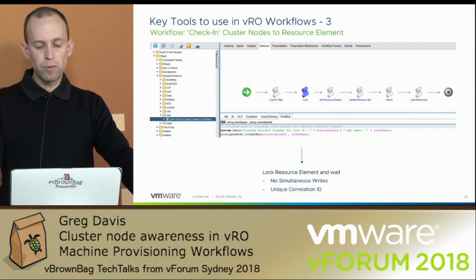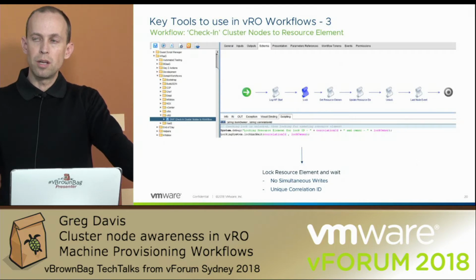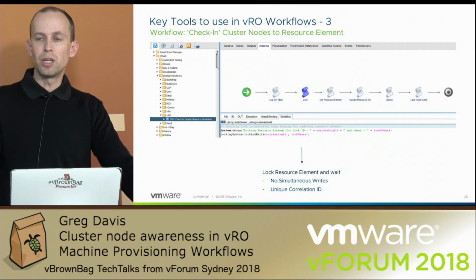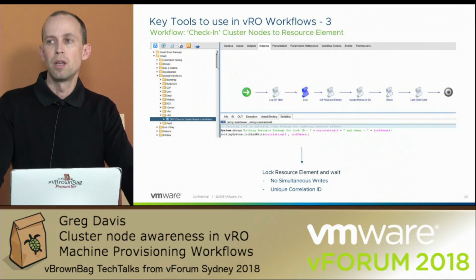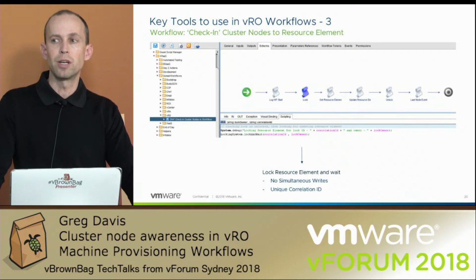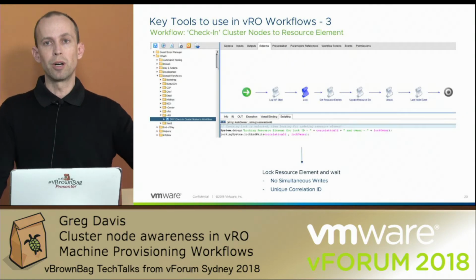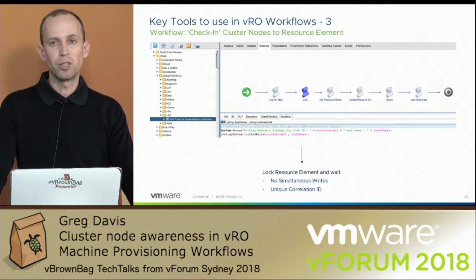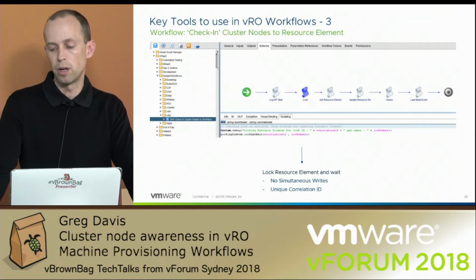you can see what I'm highlighting here is a lock element, and this would also have been present in the previous action that I highlighted. What this is doing is making sure that we don't have simultaneous writes to the resource element that I'm accessing, and it's locking based on that common correlation ID that I talked about before. So if another node happens to come in and start executing this workflow at the same time, it's going to wait until the first node has done what it needs to in the resource element before going ahead and trying to update it. If we have simultaneous writes, then you could end up with some corruption in your resource element.